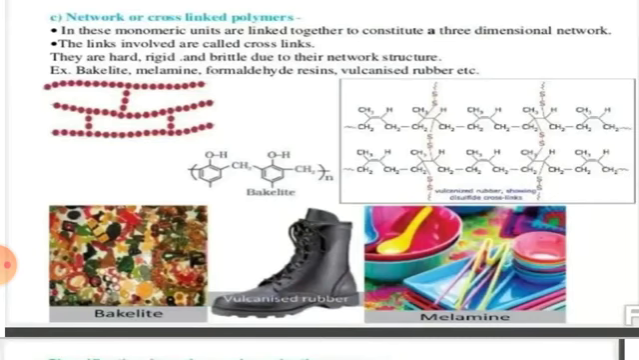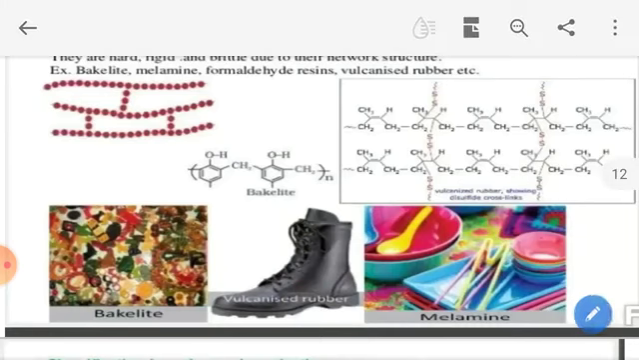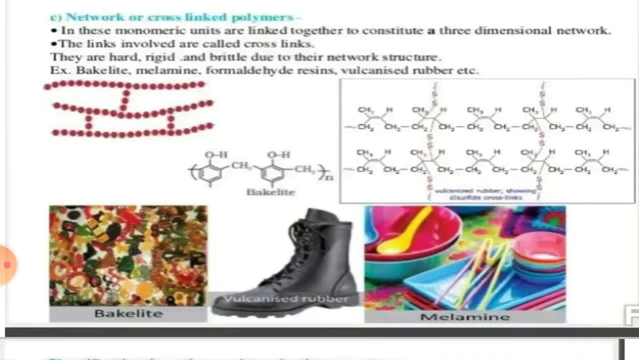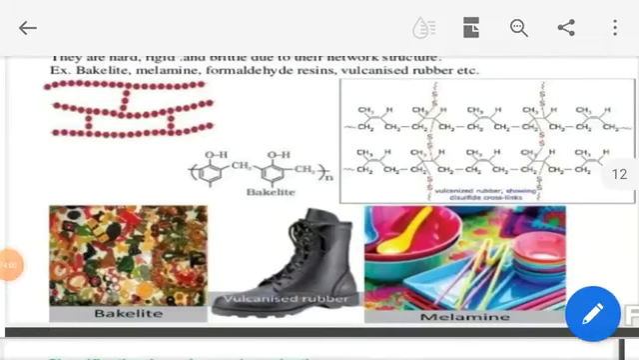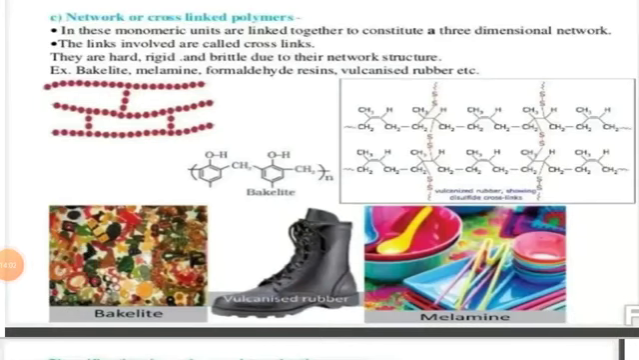Their structure is in the form of network. Examples are bakelite, melamine formaldehyde, vulcanized rubber. These preparations you are going to study further in this chapter. So under classification based on structure, we have studied linear polymer, branched polymer and cross-linked polymer.